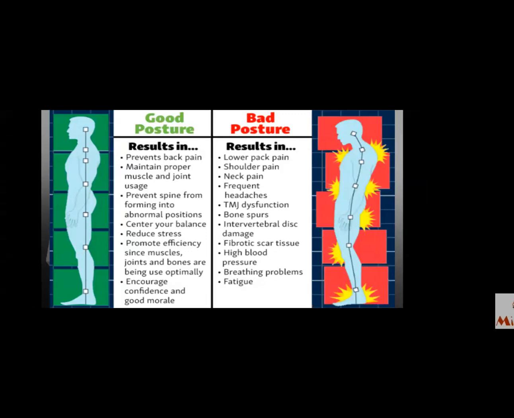Now, a good posture prevents the spine from forming into abnormal positions. Which were the abnormal positions? The kyphosis, the lordosis, sway back, flat back, scoliosis. All those were abnormal positions, because the good posture body knows what is a good posture and is able to maintain it. In the poor posture, there will be TMJ dysfunction, the bone spurs, because of unequal weight distribution.